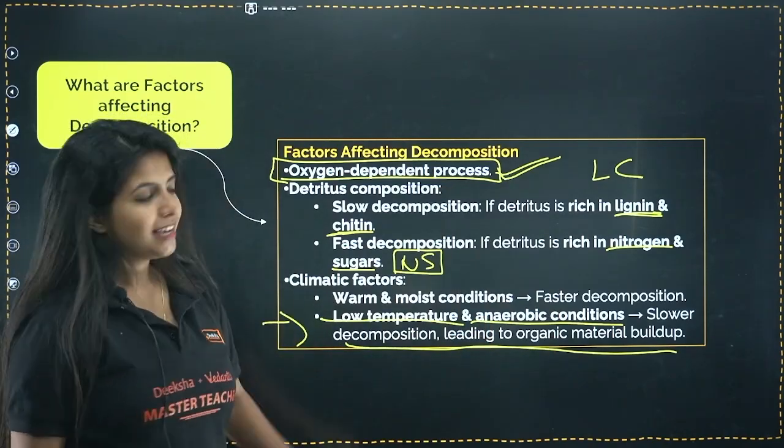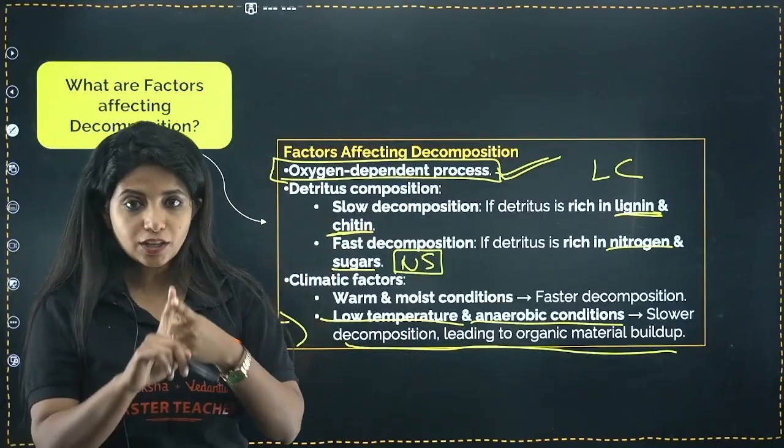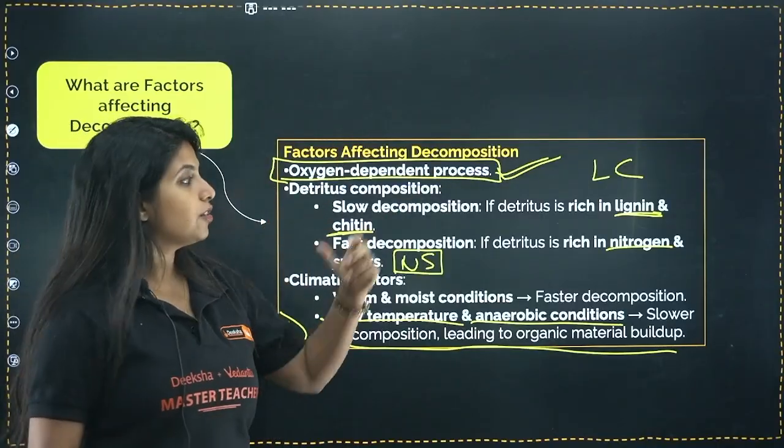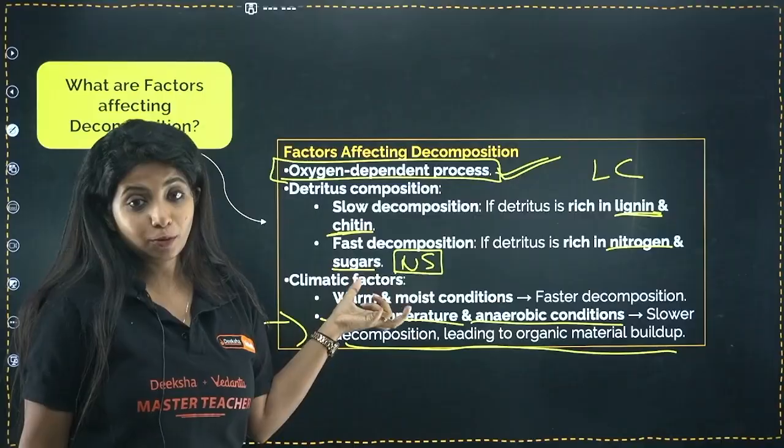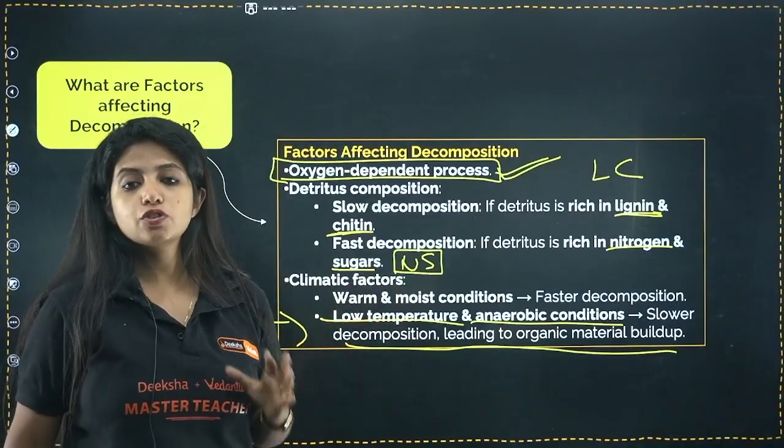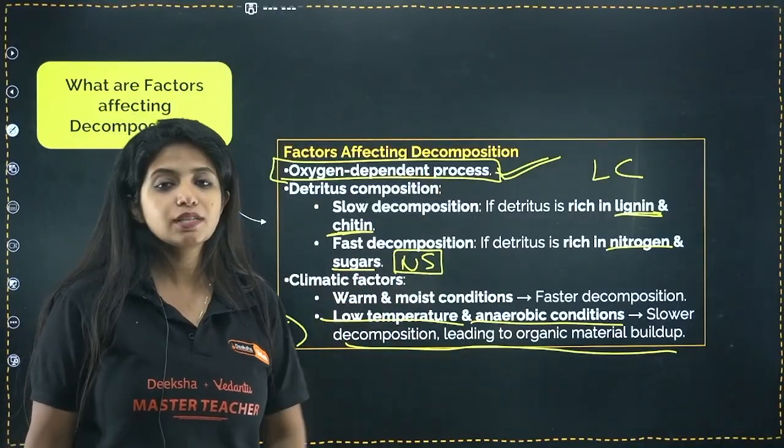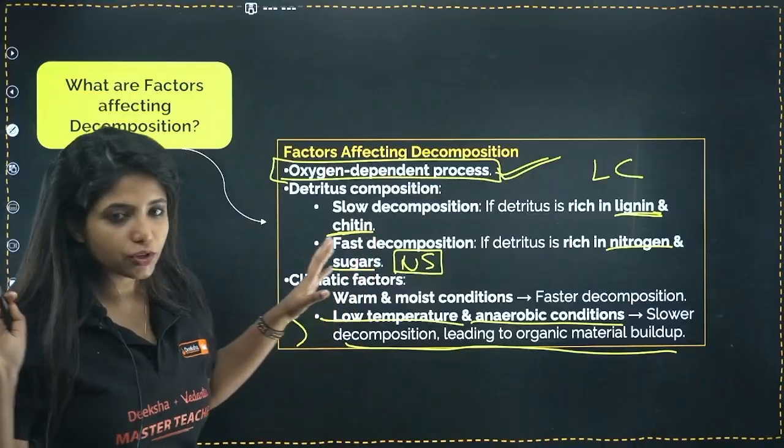Done. Okay, so factors affecting decomposition: you need oxygen. If the material is rich in nitrogen and sugars, NS, it will be really good, and warm and moist conditions should also be there. The opposite of any of these things is not going to work for decomposers.